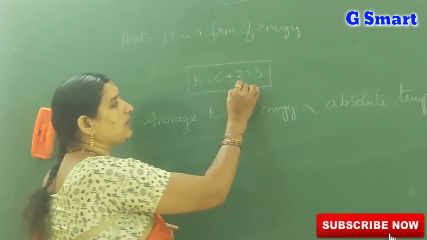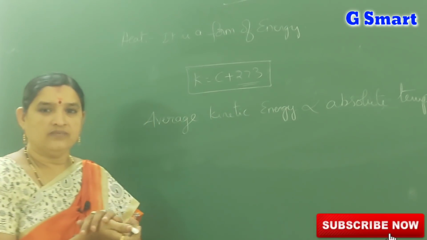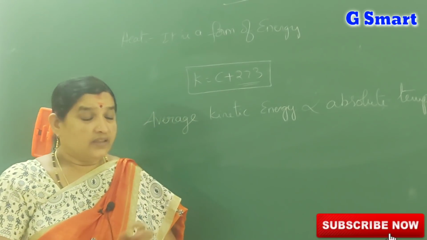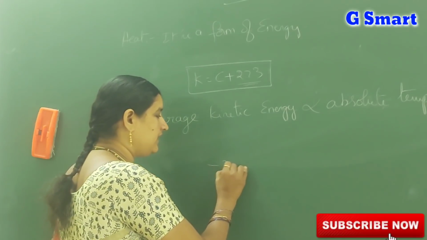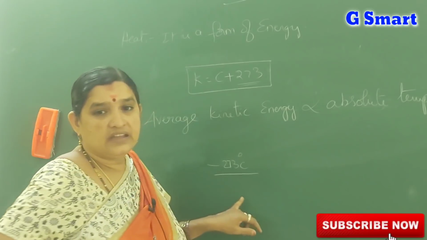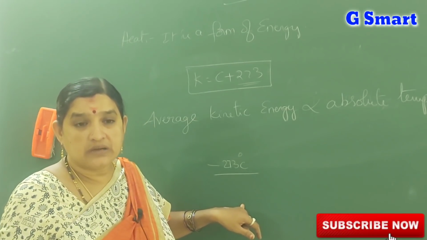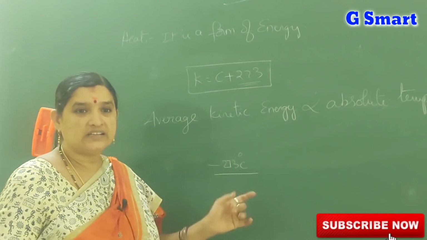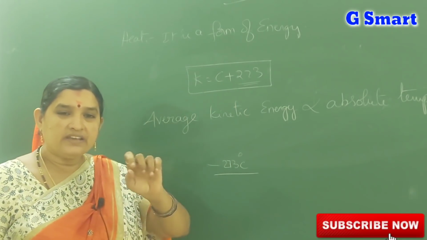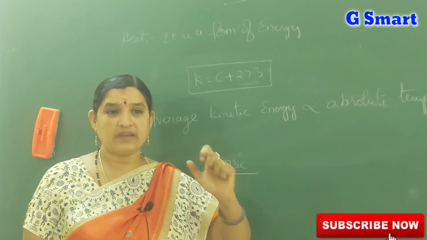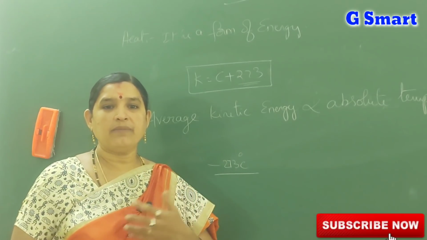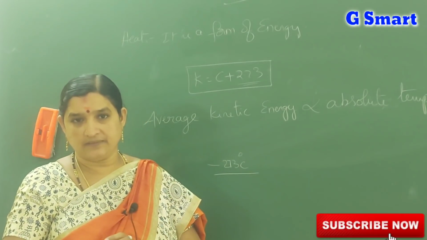Okay, why do we have to add 273? Any other number we could add, but why 273? Here at minus 273 degrees centigrade, the kinetic energy of the gas molecules becomes 0. So take it as the standard value. Why? Because when you are decreasing the heat energy of the molecules, why are we taking gas molecules? Those are very widely spaced compared to solids or liquids.